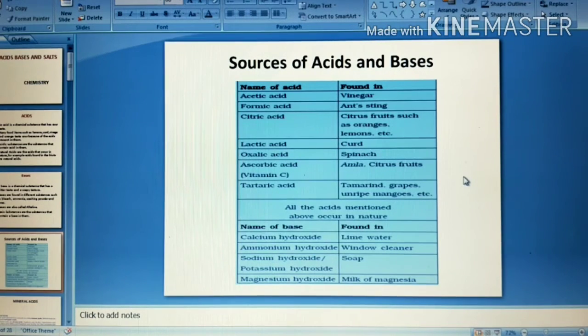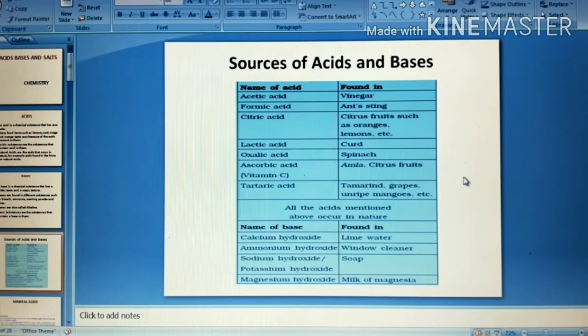Similarly, citric acid is found in citrus fruits such as oranges, lemons, etc. Lactic acid is found in curd, and lactic acid is also produced in our muscles when they are tired. For example, if we are running a marathon, more lactic acid starts accumulating in our muscles, which can lead to spasm or fatigue.